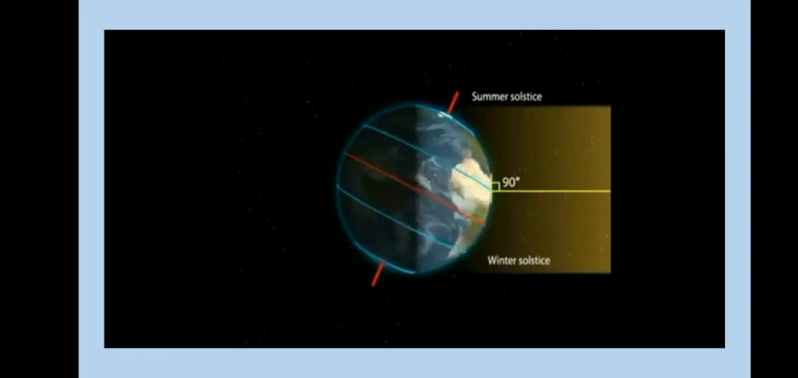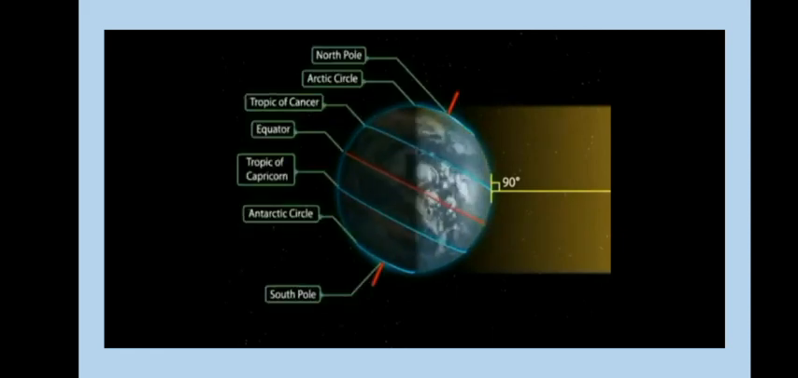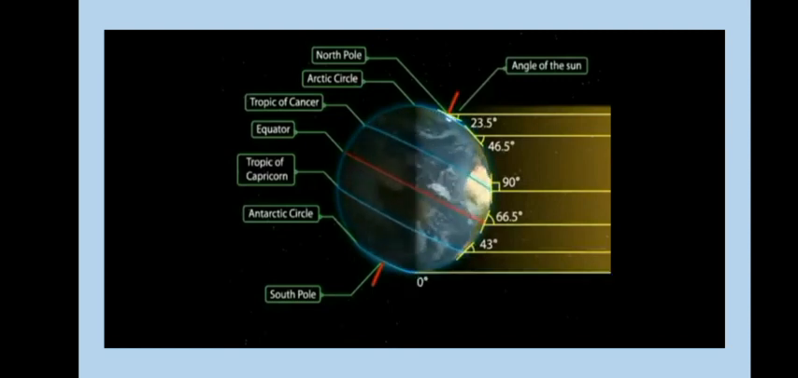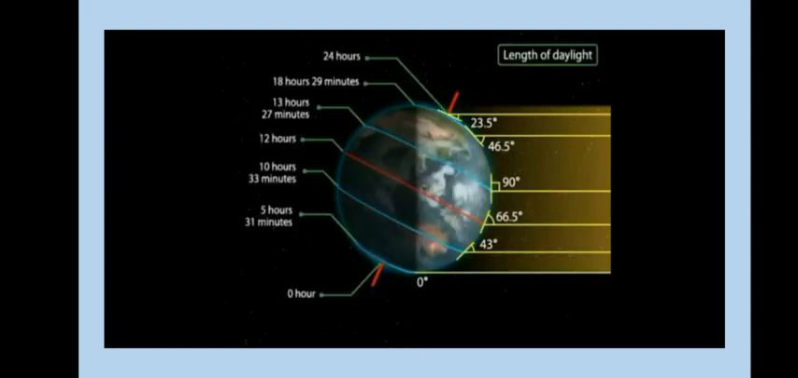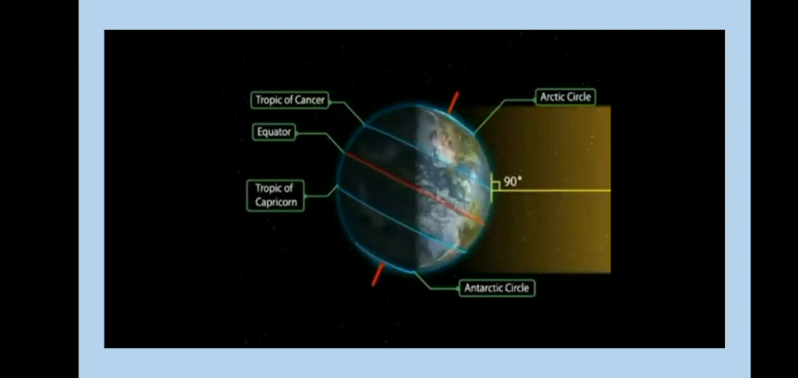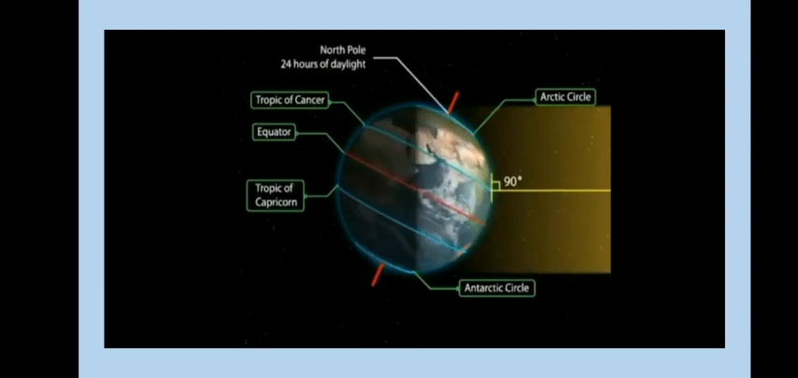The angle of the sun decreases towards the pole. On this day, the length of the daytime in the northern hemisphere is the longest in the year, while that of the southern hemisphere is the shortest in the year. Besides, there are 24 hours of daylight at the Arctic Circle and 24 hours of darkness at the Antarctic Circle.